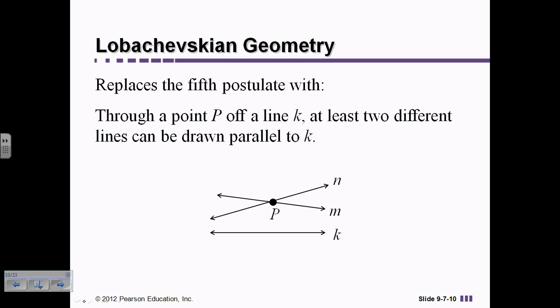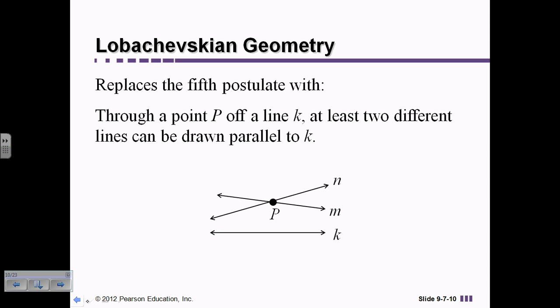So one of the first challengers that actually published his work, and a lot of people challenged it, but they didn't have the nerve to publish it because they were afraid of challenging Euclid and challenging the system. But there were a few that did decide to go ahead and challenge it. And this first one, Lobachevskian Geometry, challenged it.